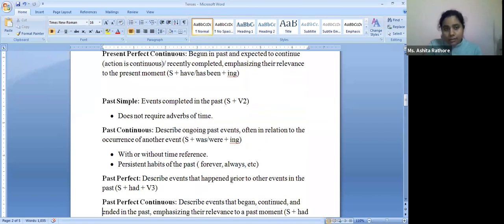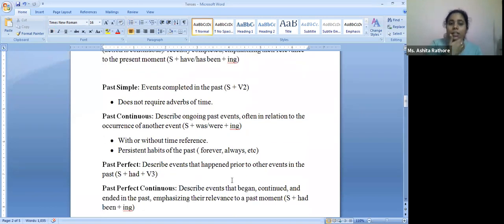When we come to the past simple, continuous, perfect, and perfect continuous: second verb form is used when it comes to simple. In the continuous form, was or were are your auxiliary verbs, with the ing form. Now here again, in past continuous, if you want to put in a time reference, you can. If you don't want to put in a time reference, it's completely fine.